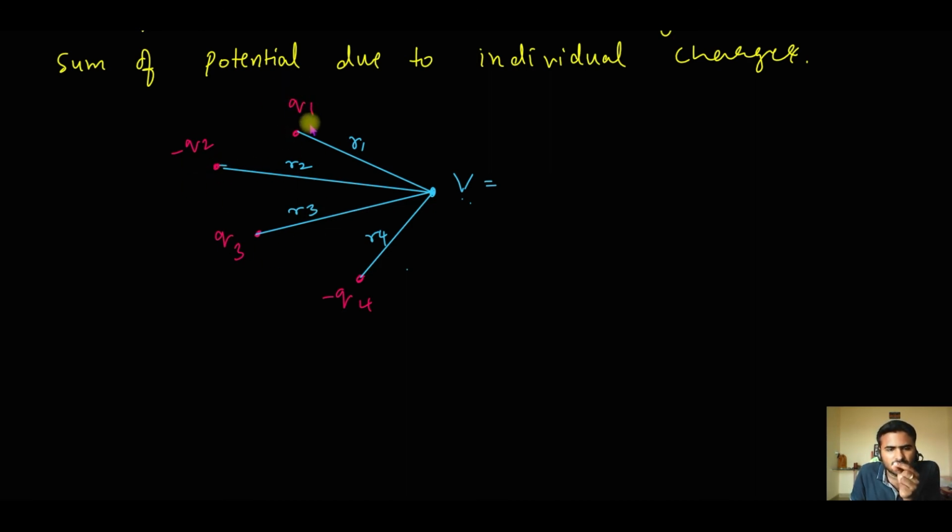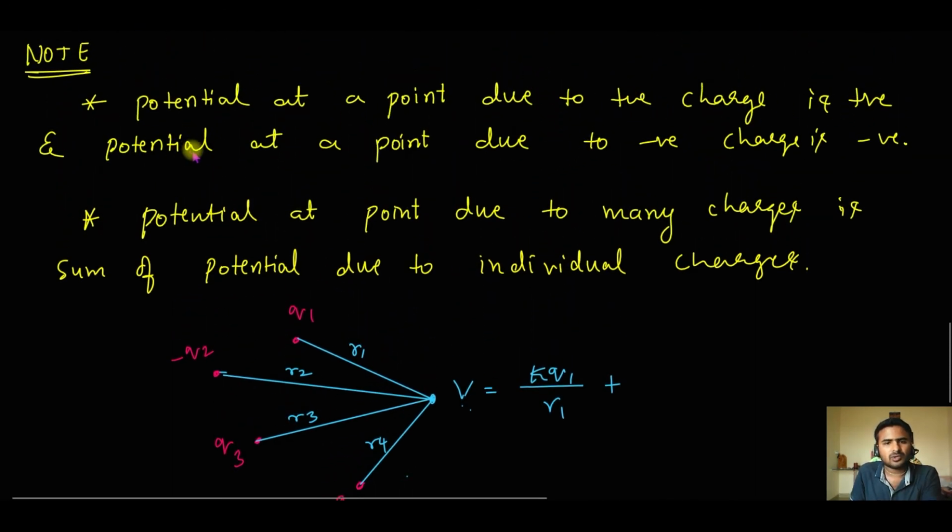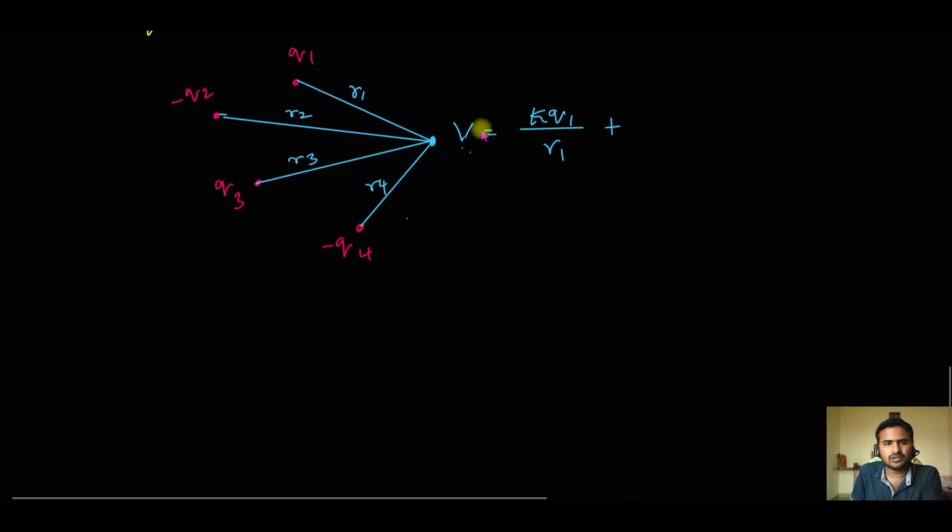Correct? Now you look at this, charge q1 is positive. They have not given any sign, that means it's positive. So what will be the potential due to charge q1? k q1 divided by distance r1, plus potential at this point due to the second charge, minus q2. I've already told in the first note that potential at a point due to positive charge is positive, potential at a point due to negative charge is negative. So potential due to this minus q2 at this